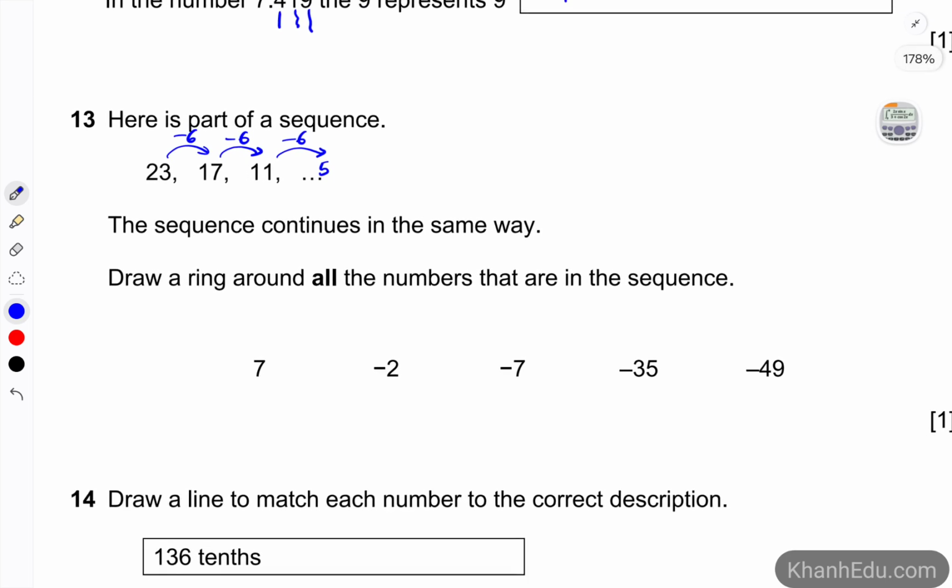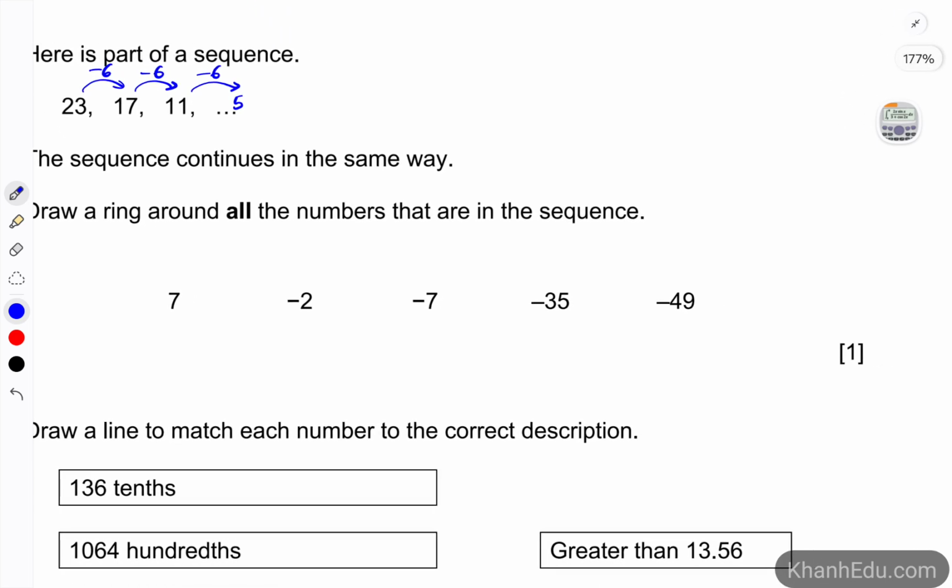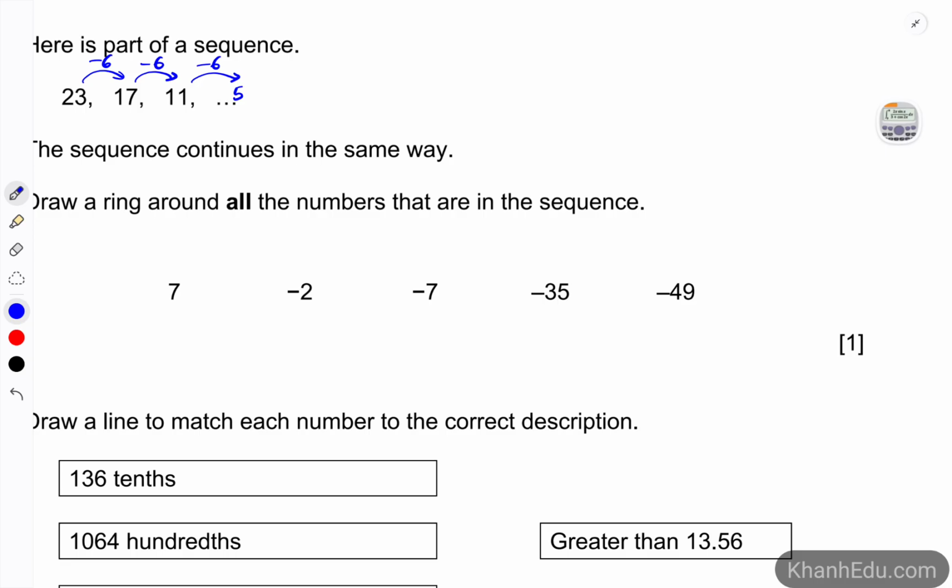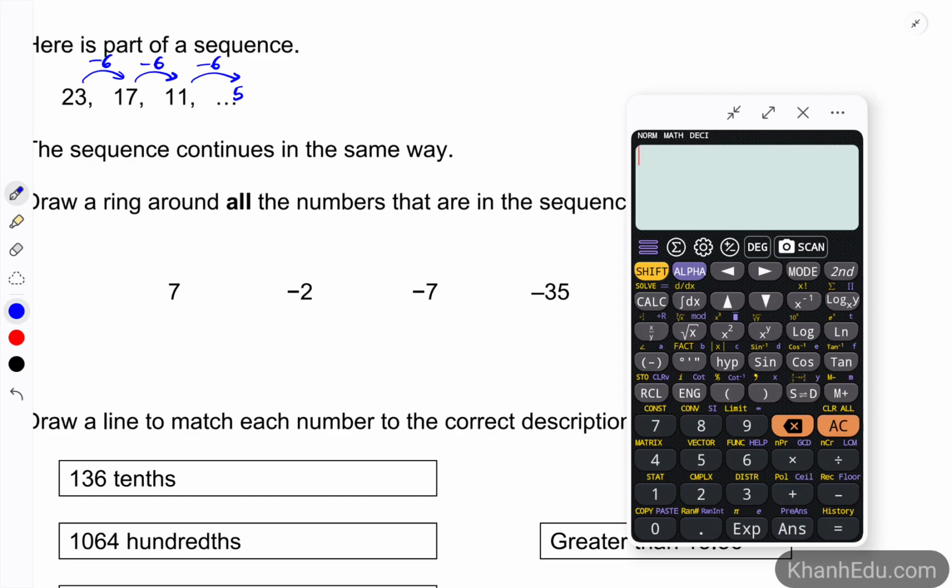All right, so one way to do this is to take advantage of a calculator. The first number is 11, and then minus 6, and then minus 6, and then from this time you just hit the enter as many times as you can.